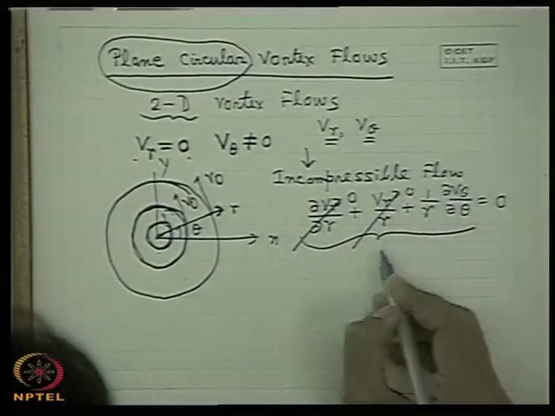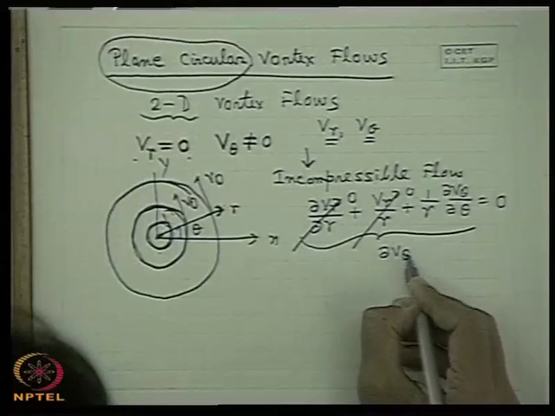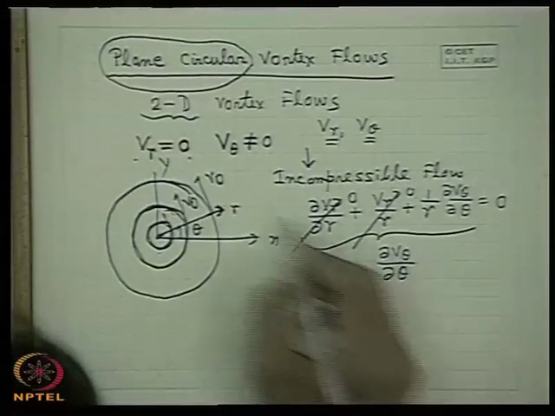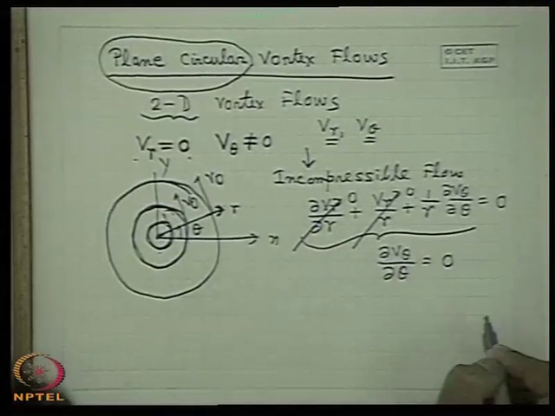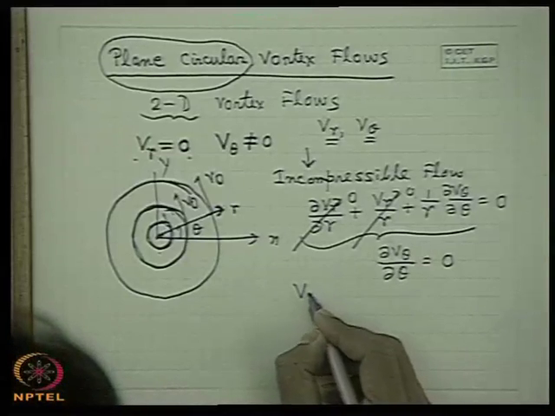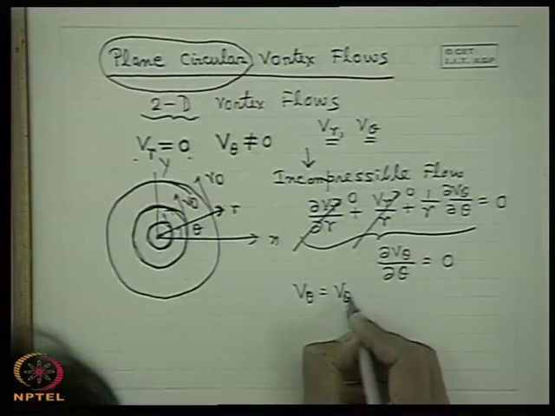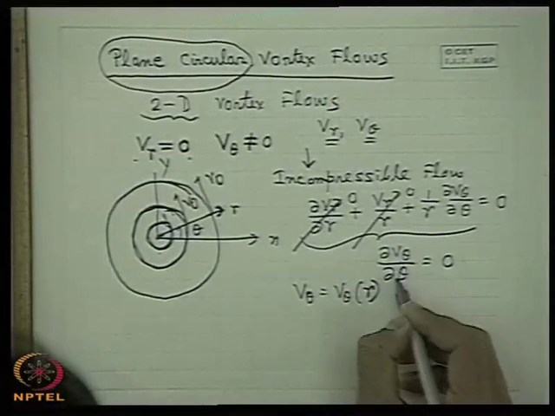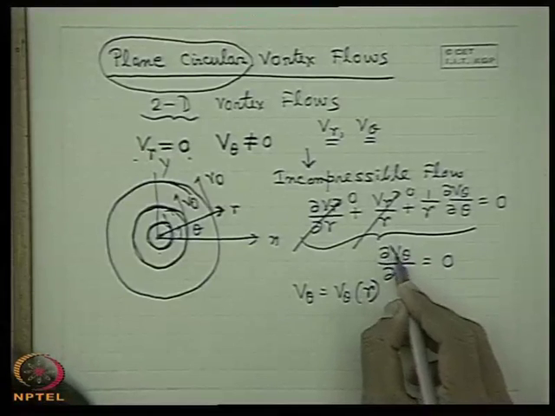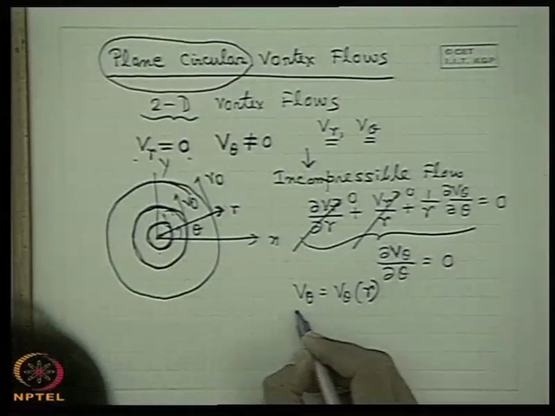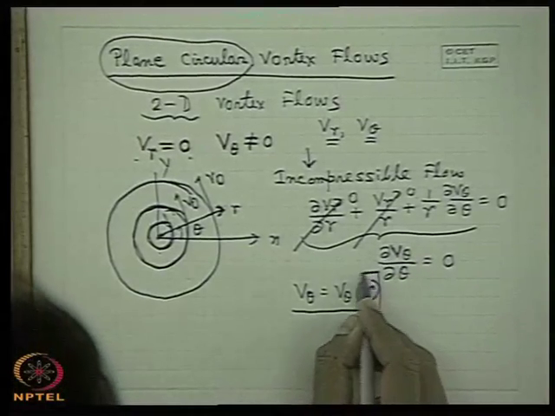So the immediate consequence from continuity for this type of flow is that del v theta del theta is 0. That means v theta cannot be a function of theta. That means v theta is a function of r only, which is a very important conclusion.